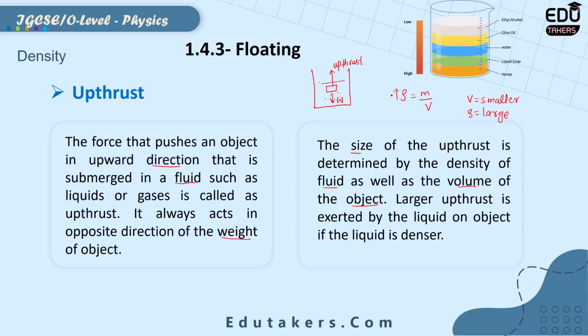When the density is higher, the upthrust exerted by the liquid would be larger. So by higher density, the liquid exerts a large upthrust on the object. So in both of these cases, a large upthrust is exerted by the liquid on the object if the density is larger or the volume is smaller.